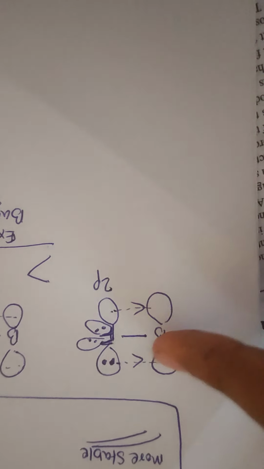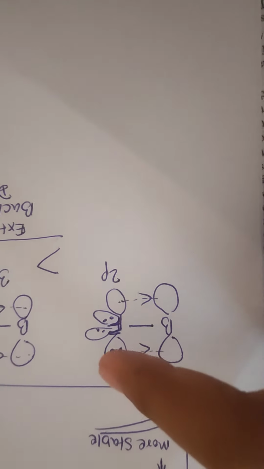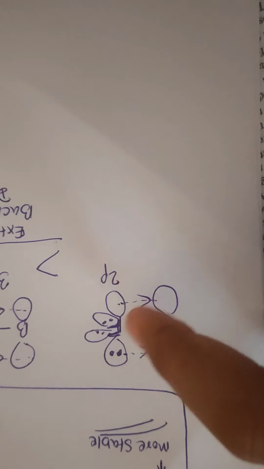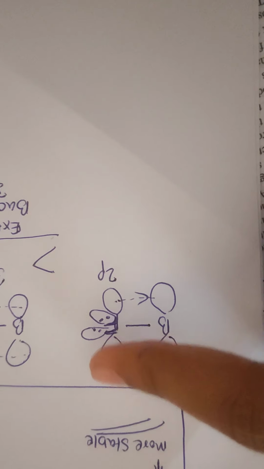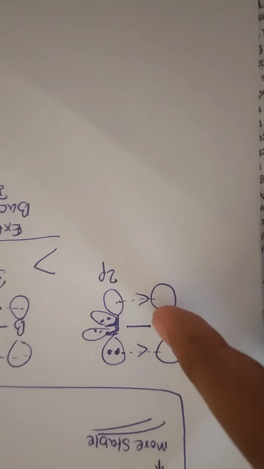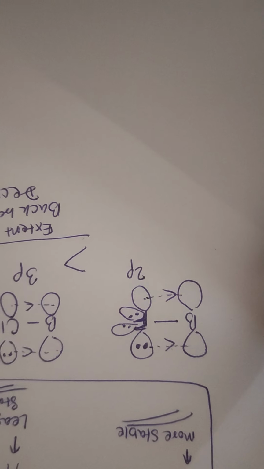So they donate it to boron, and due to the pi bond, p pi back bonding takes place here, because it donates its lone pair to boron, because of the empty p orbital.